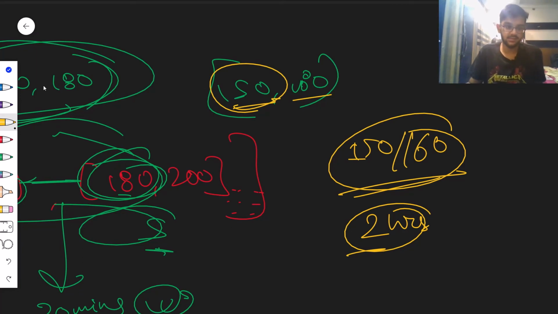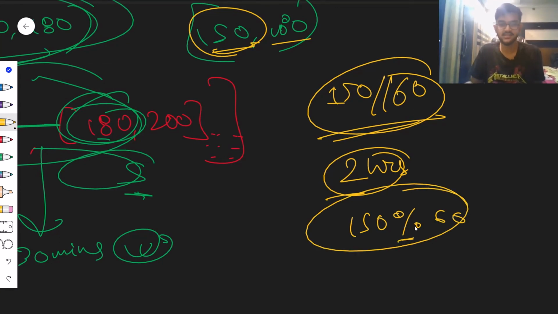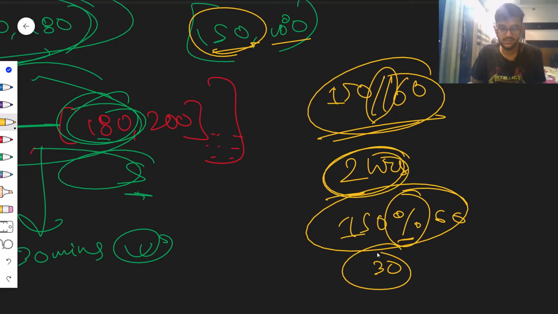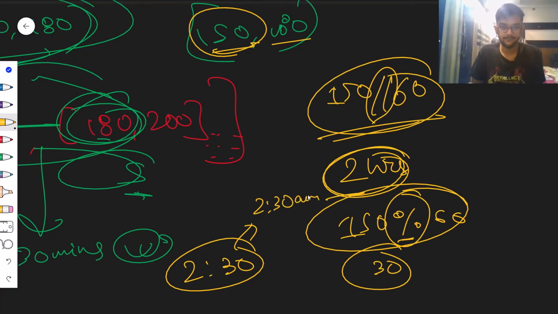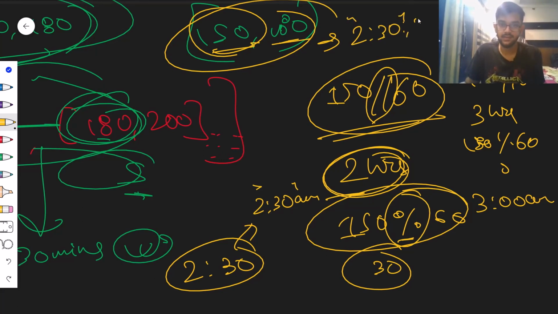How do I compute the minutes here? It's as simple as this. I'll just do 150 modulo 60, right? Here's where the mathematical aspect comes into play. So 150 modulo 60 will be basically 30. So this is nothing but 2 hours and 30 minutes, right? So this is 2:30, basically 2:30 a.m. What is 180? 180 divided by 60, that's 3 hours, and 180 modulo 60, that's 0. So this is nothing but 3 a.m. So this timestamp suggests a period from 2:30 till 3. And this is how my output is going to look.